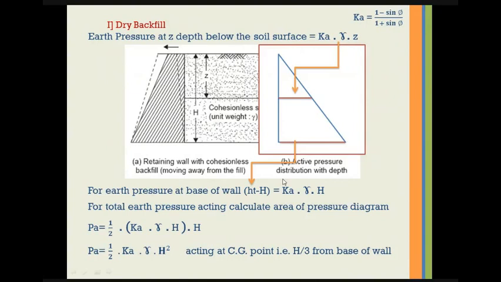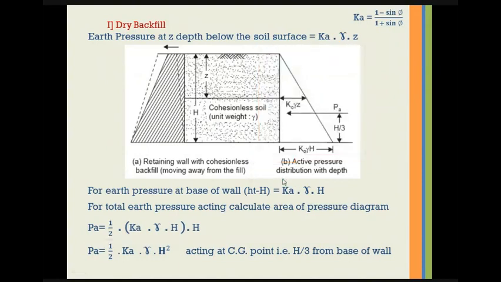Now to calculate the total earth pressure acting on this pressure diagram, we have to consider the area of this figure. So it will be 1 half into base into height. After calculation, we will get the formula for total earth pressure as 1 half K into gamma into H square, which is acting at the centroid of this triangle, which is H by 3 distance from the base of the wall.